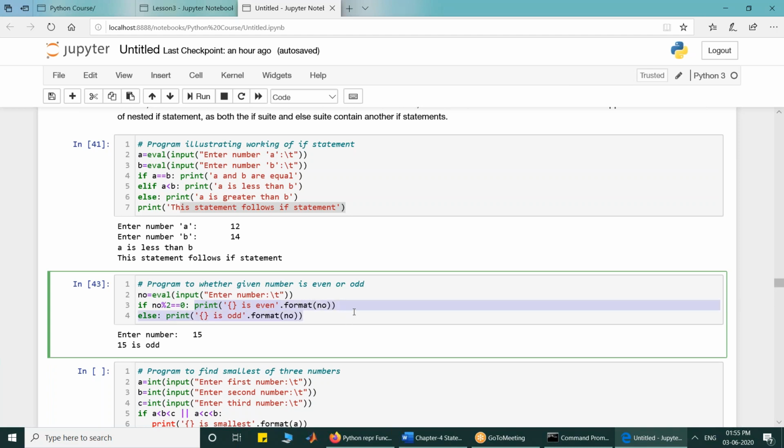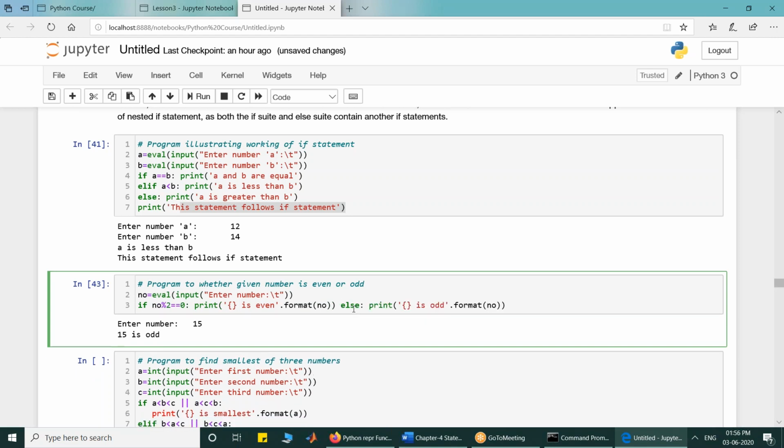The reason for the validity is that if the suite consists of simple statements only, you can put it on the same physical line as the clause header. Now I am going to make another modification in the code, and I am trying to put the else clause on the same line. Is this valid or not? Quickly tell in the chat box. So is this valid or not? No. Why? What is the reason? Quickly write the reason also.